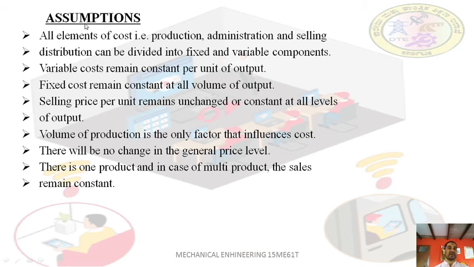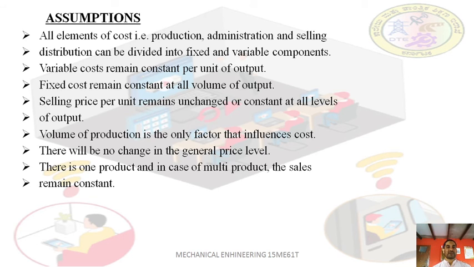The assumptions made in the break-even point. All elements of cost, that is production, administration, selling and distribution, can be divided into fixed and variable components. Whatever the cost involved in the production of that component, whether it may be telephone charges or printing charges, all are categorized under fixed and variable components. The variable cost remains constant per unit of output.